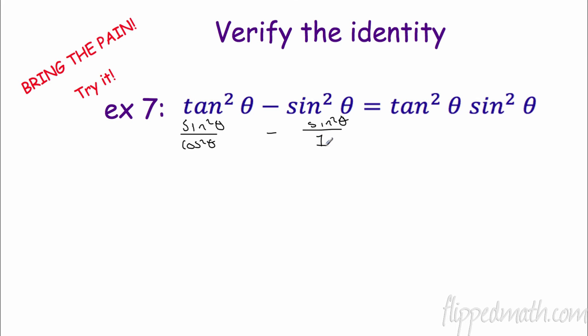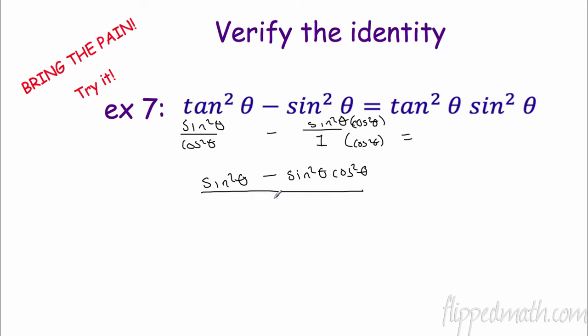I am going to try and combine these, so I need a common denominator. I'm going to multiply this by cosine squared theta. So over here we now have sine squared theta minus sine squared theta times cosine squared theta. Can't really do anything with that just yet. All over our denominator of cosine squared theta. And remember, we want to get tangent squared theta times sine squared theta.